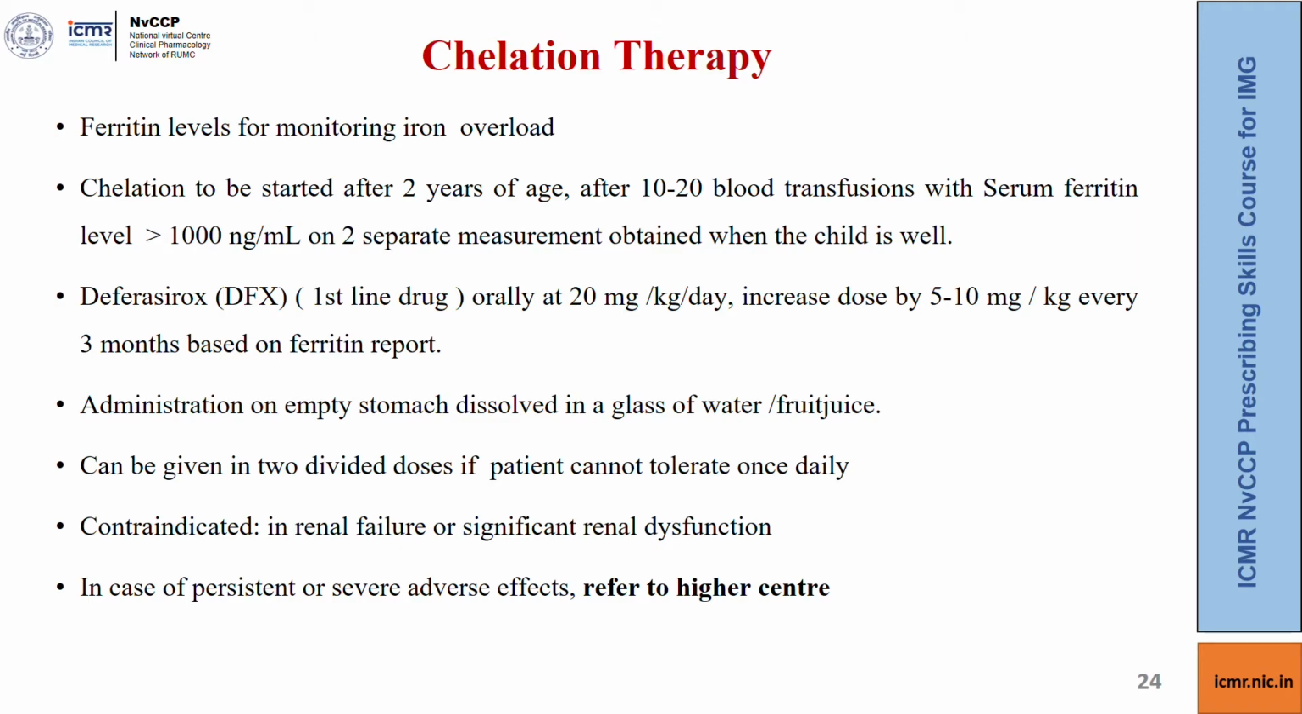Deferasirox is the first line drug, which is given orally at 20 mg per kg per day. The dose can be increased by 5 mg per kg per day every 3 months based on the ferritin report. Administer on an empty stomach, dissolved in a glass of water or fruit juice. It can be given in 2 divided doses if the patient cannot tolerate a once daily dose. It is contraindicated in case of renal failure or significant renal dysfunction. In case of persistent or severe adverse events, refer to a higher center.